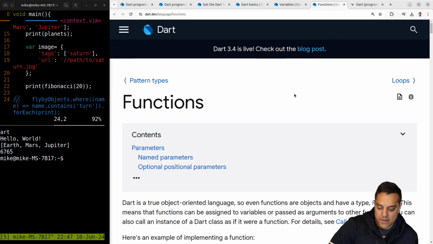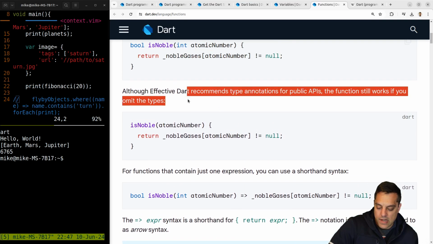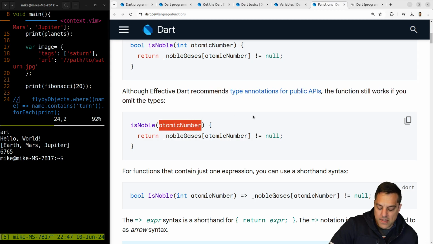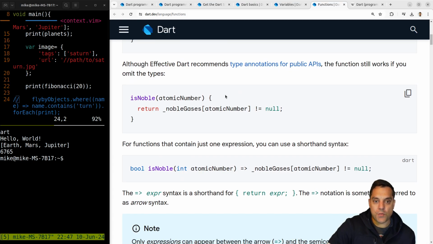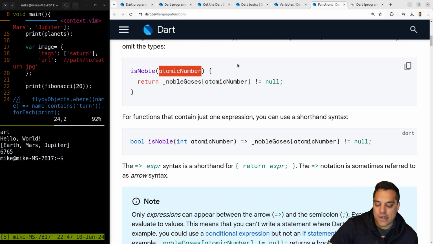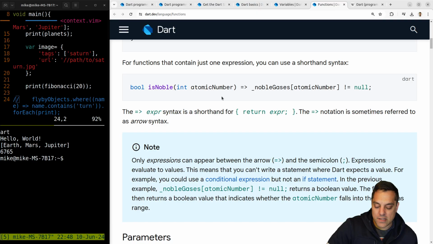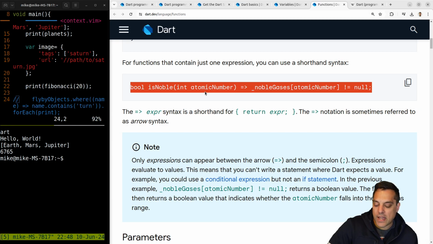Read more about functions. Okay, let's just dive in here. We've got our named arguments. You can omit the types. That's kind of cool. Again, I think that's giving some flexibility, probably when you're supporting multiple platforms, since when you're supporting web and native and mobile, you really do have to have a good type inference system, I suppose. So it's kind of neat that you don't need the types, but again, I would probably put them in for clarity and get type checking. And again, they've got the shorthand syntax for these one-liners.